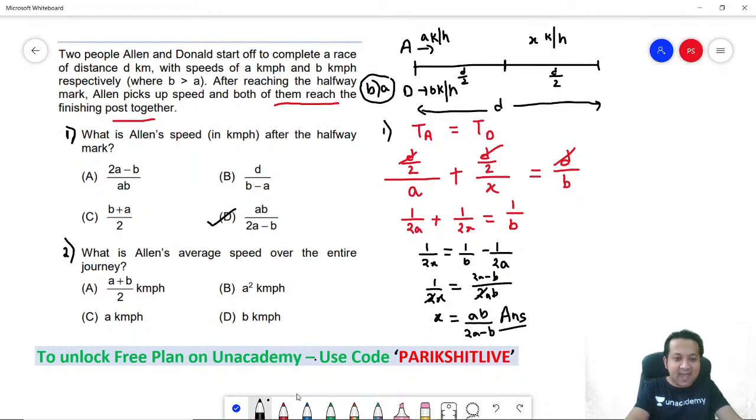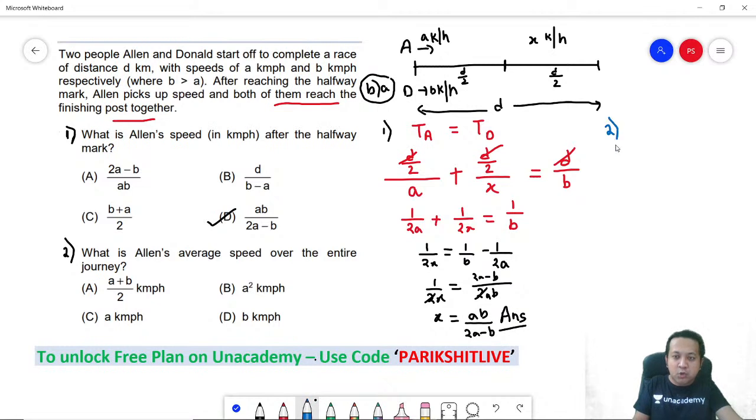What is Alan's average speed over the entire journey? Remember, Alan and Donald started at the same time and they reached at the same time, though Alan's speed changes after 50% of the journey is covered. But if two people cover the same distance and reach at the same time, their average speed should be equal. Will you agree?